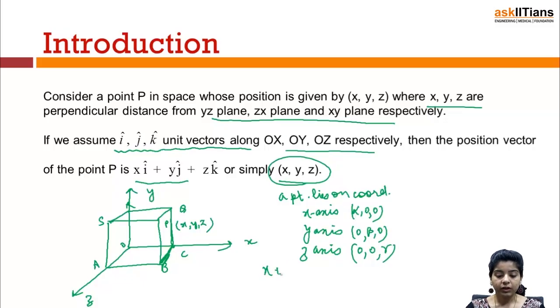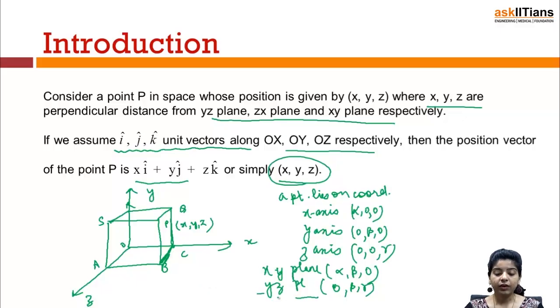If you have a point on the xy plane, then it is of the form (alpha, beta, 0), that means in the xy plane the z coordinate is 0. Similarly, for the yz plane, the x coordinate would be 0, so it is of the form (0, beta, gamma), and similarly for the zx plane. This is the most fundamental thing you need to understand in 3D geometry, because it will be used in questions, right?